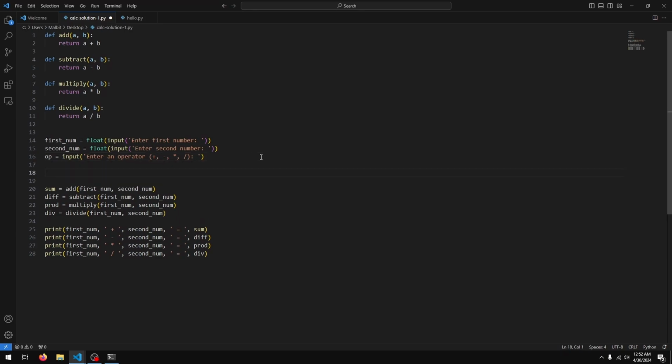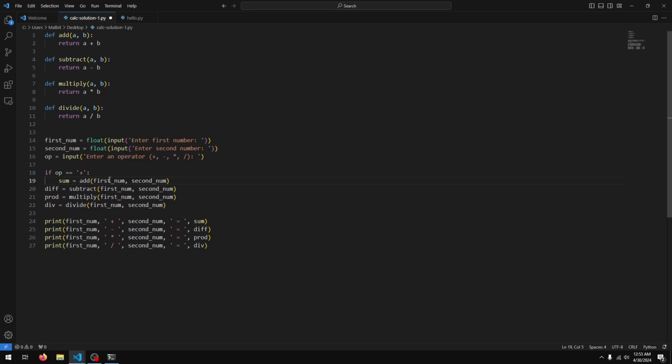and what we can do now is just use an if statement to check what our operator is, and based on the operator do our calculation. So I'll say if op equals a plus, then we want to sum, right?